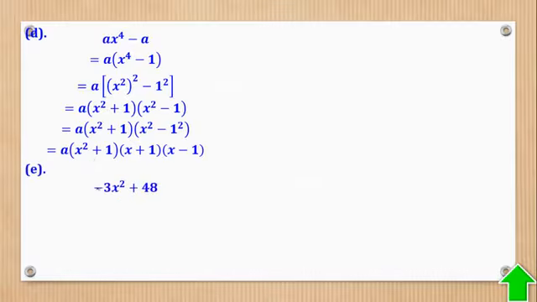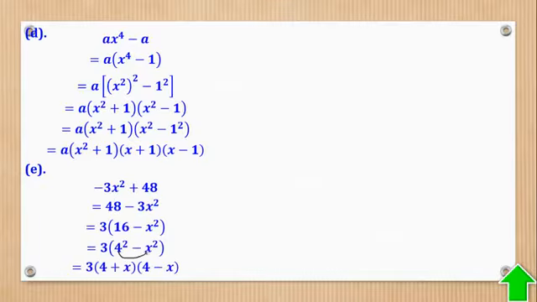Part E. Like we said, it is advisable to start with a positive. So I'm going to start with 48, then minus 3x squared. Now this is not a square number, but the good thing is there's an HCF between these two terms. So that's what I'm going to first pull out, and I factorize. So here it remains with 16, here it remains with x squared. Now 16 is a square number, it comes from 4 squared, so I can easily factorize it. 4 and x sum, 4 and x difference.